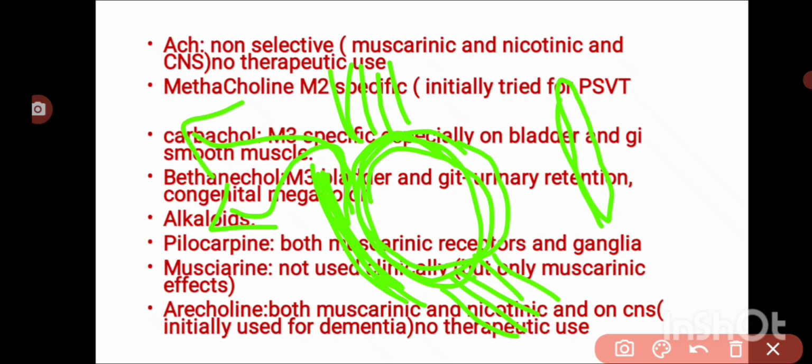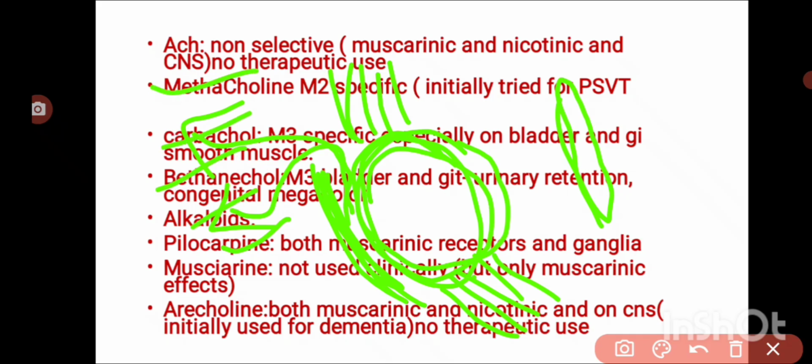So pilocarpine we can also use for glaucoma, but now these parasympathomimetics, all the miotics, are used as third line drugs.